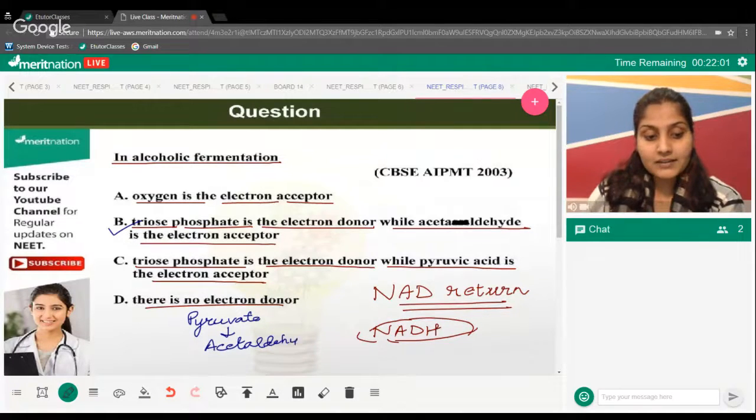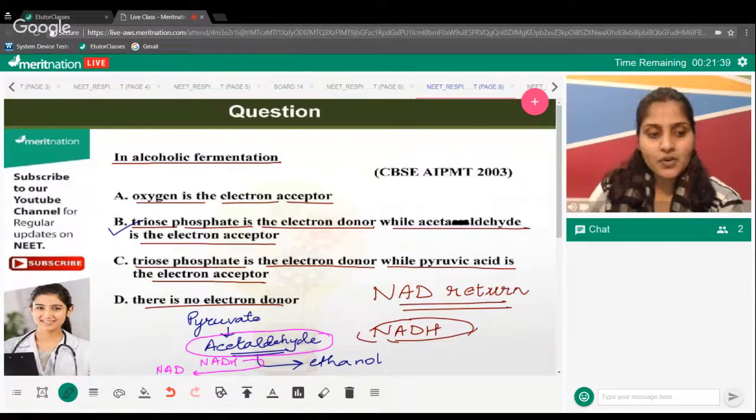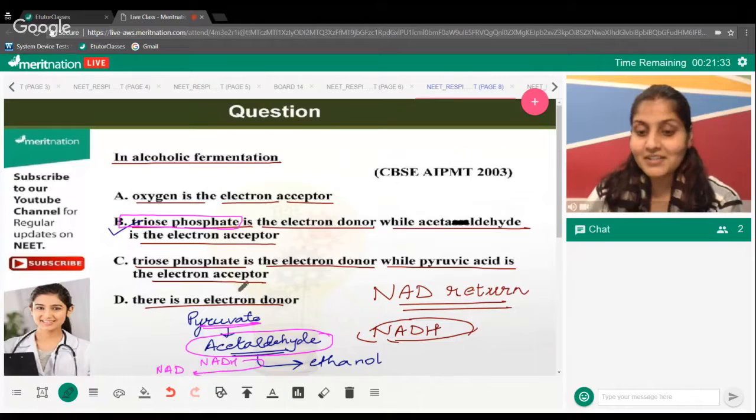Now this acetaldehyde will accept the electron and it will turn into ethanol. During this reaction, you are going to get back your NAD from the NADH. So acetaldehyde is the electron acceptor. And triose phosphate is not an alien. We are talking about pyruvate here. It is just the pyruvate which is written in its chemical form, triose phosphate.